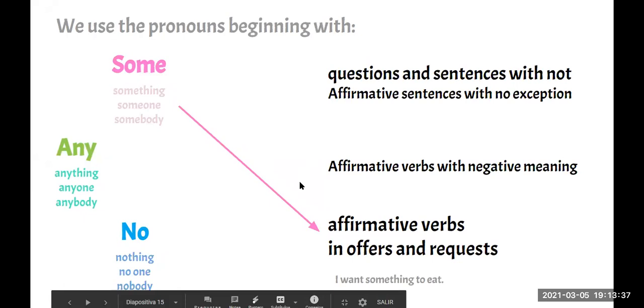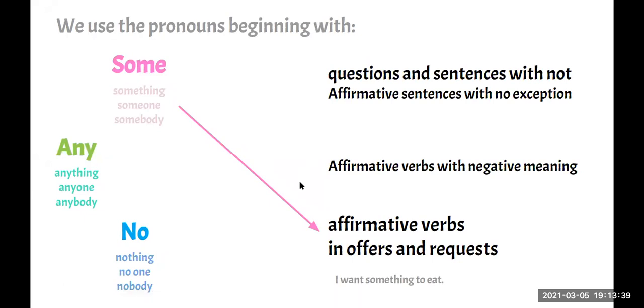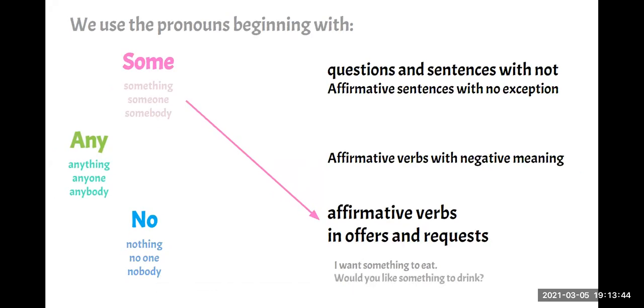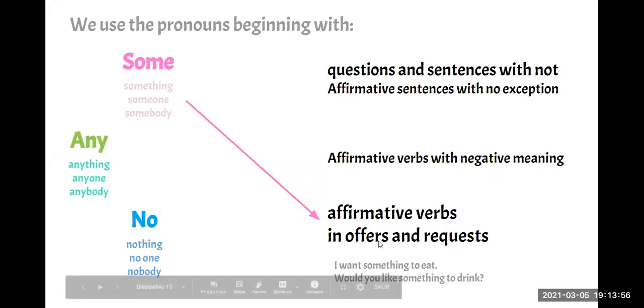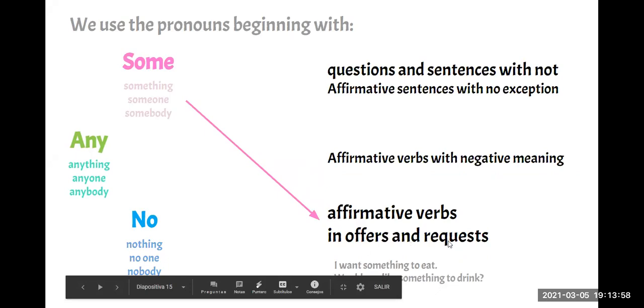Also we use this when we are offering something. For example, would you like something to drink? Cuando estamos ofreciendo algo. So don't forget, something, someone, and somebody for affirmative verbs and in offers and requests.